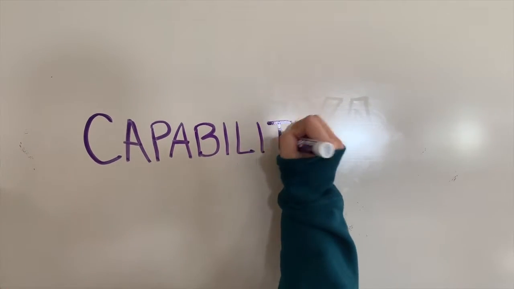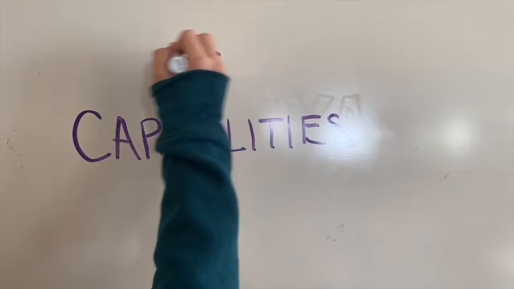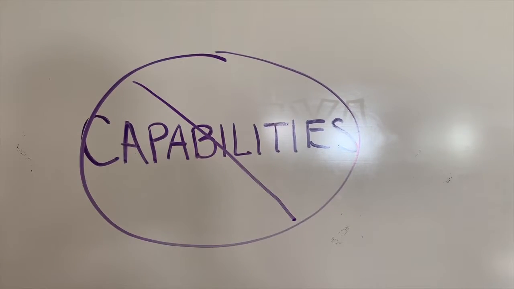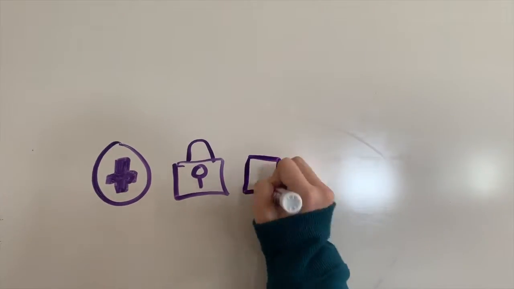Nussbaum writes how it is important to look at various capabilities, not just one. As she states, "I typically use the plural, capabilities, in order to emphasize that the most important elements of people's quality of life are plural and qualitatively distinct. Health, bodily integrity, education, and other aspects of individual lives cannot be reduced to a single metric without distortion."